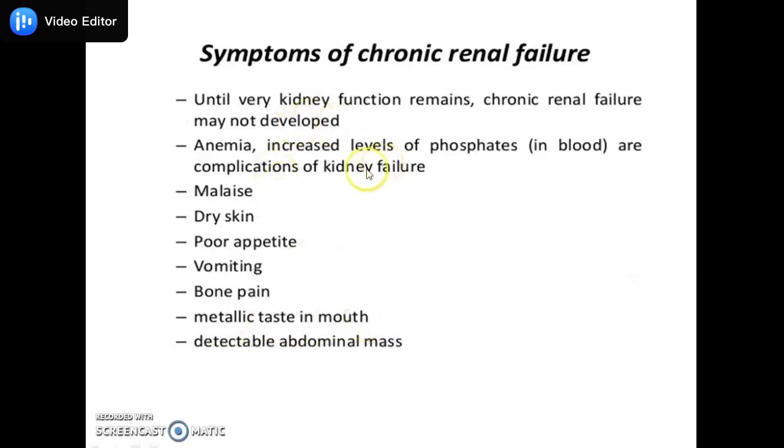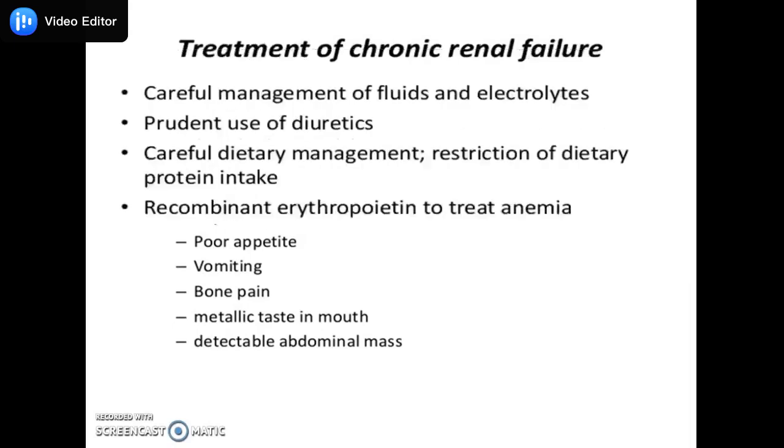So symptoms may remain unrevealed because it is a chronic one. Some symptoms like anemia, increased levels of phosphates, malaise, dry skin, poor appetite, vomiting, bone pain, and detectable abdominal mass. So these are some symptoms by which we can identify chronic renal failure. We have to focus on the glomerular filtration rate so we can identify the stage of chronic renal failure.